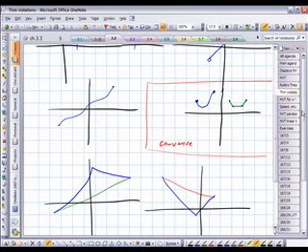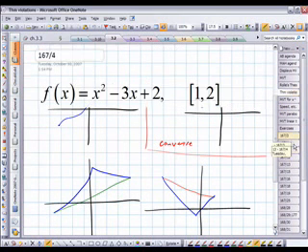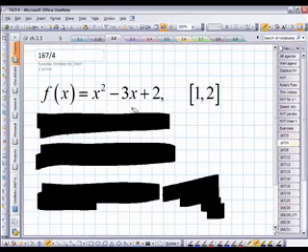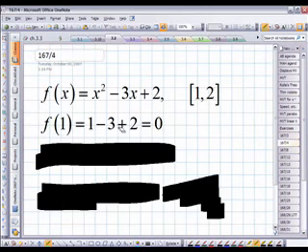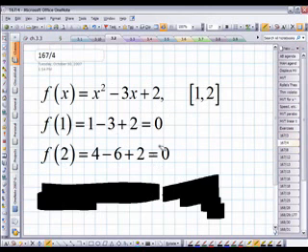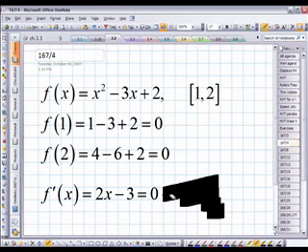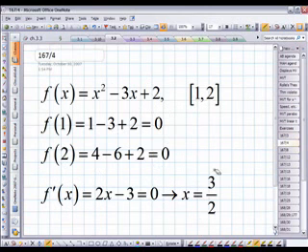Okay, some Rolle's theorem examples. So we have a function, we have an interval. Rolle's theorem has 3 hypotheses. It's got to be continuous and differentiable. That's 2 of them, and it is because it's a polynomial, so it's both of those. And the endpoints have to be at the same height. So if I plug in 1, I get 0. If I plug in 2, I get 0. So Rolle's theorem conditions are met. Now I take a derivative and set it equal to 0, and I solve for x equals 3/2, which is between 1 and 2, so that's my solution.